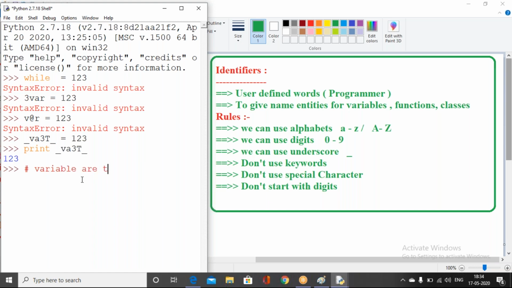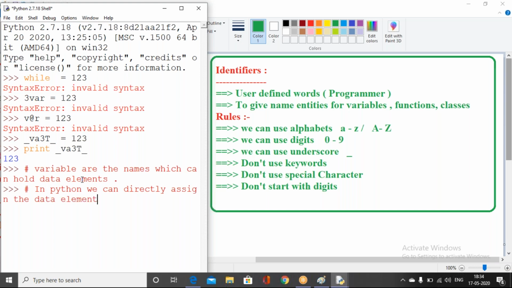Variables are the names which can hold the data elements. In Python, we can directly assign the data elements to the variables.